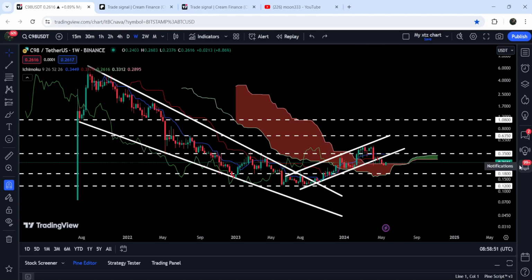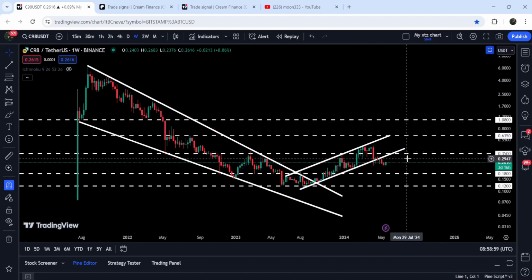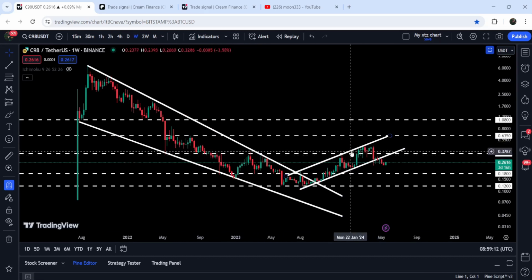One will be the resistance of 35 cents and the other the resistance of this up channel, which was previously in fact working as a support for this channel. If we take a look at this 35 cents resistance, you can see that previously it had been working as a very, very strong support here for several weeks, and after the breakdown it flipped into a very long-term resistance. And we got rejection here, here, and here, and here as well. After the breakout, again, it worked as a support. And now it can again work as a strong resistance for the price line.